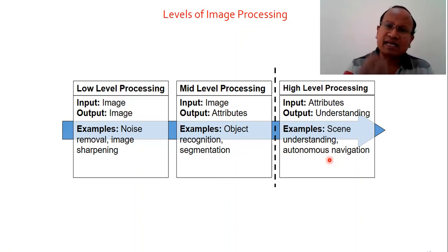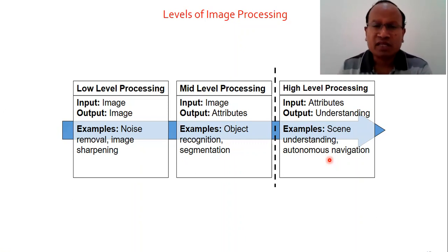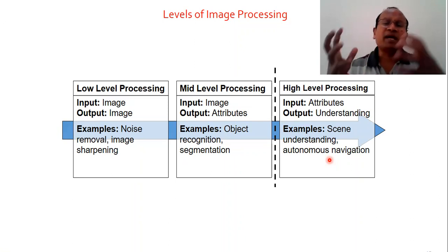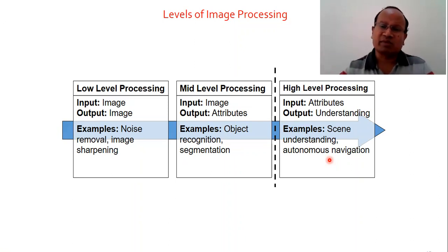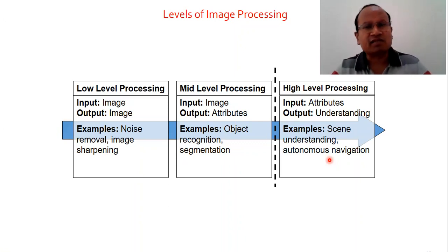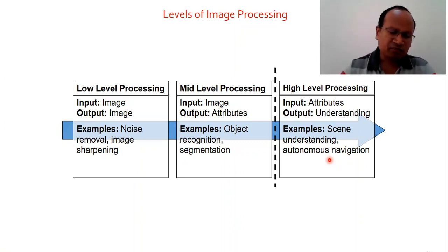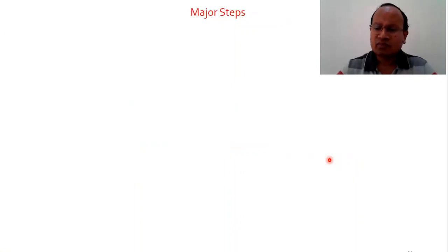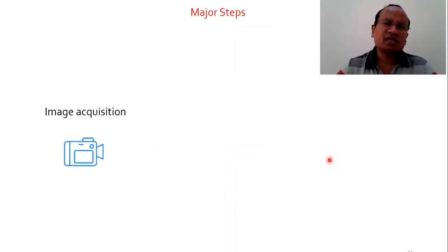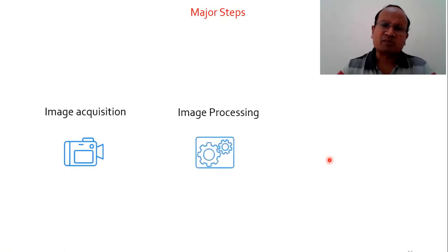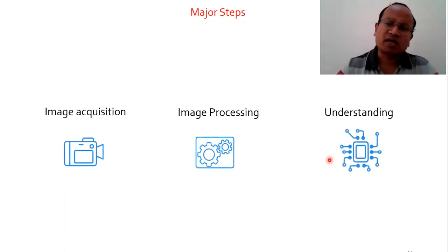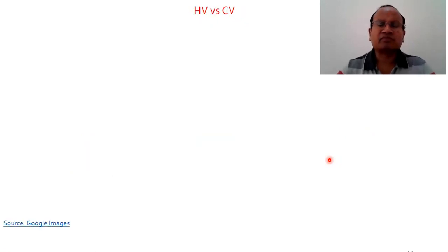Where understanding and decision making is involved, their input is generally some attributes which are extracted from the images, and then based on those attributes, some decision or understanding is made. So that is high level. Major steps in image processing: acquisition, image processing, and understanding. After processing, there will be some understanding developed.